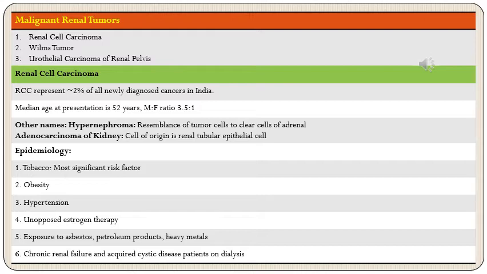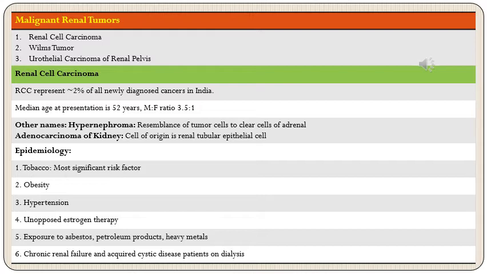Hypernephroma was an old term which was used because of the resemblance of these tumor cells to clear cells of adrenal. As we will see in coming slides, these tumors have clear cells. So that is why earlier this term hypernephroma was used for these tumors. Similarly, it is also called adenocarcinoma of kidney because the cell of origin is renal tubular epithelial cell.